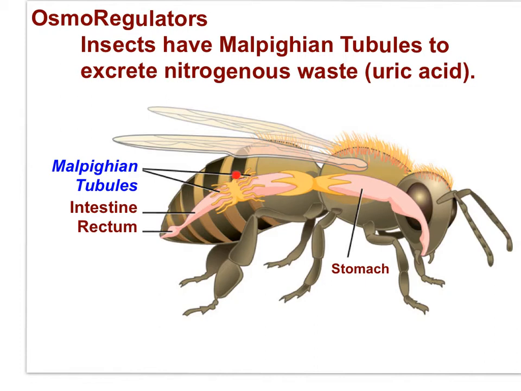Now, the tubules seen here with the high surface area are attached to the intestine and hang loosely in the body cavity where the fluids of the body flow. Nitrogenous waste is actively transported from the body fluids into the tubules to be released with the feces.